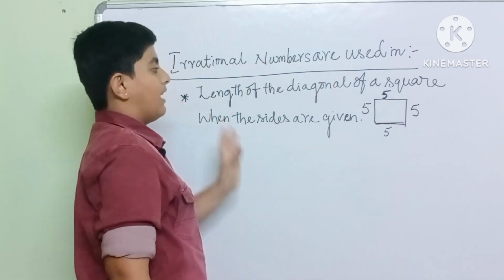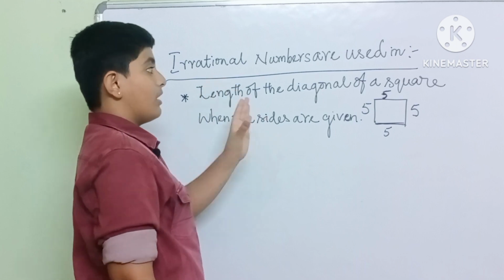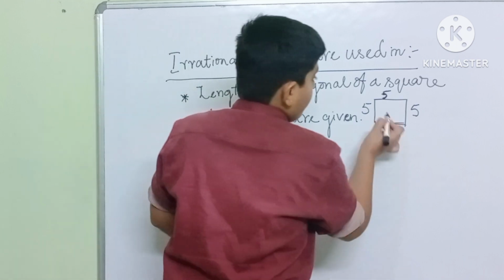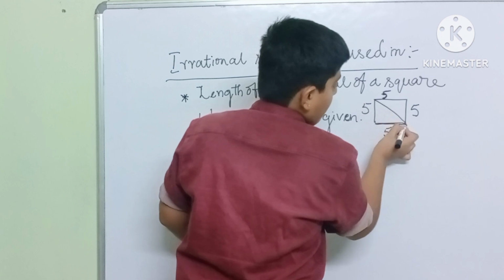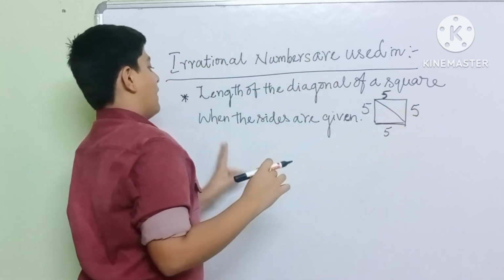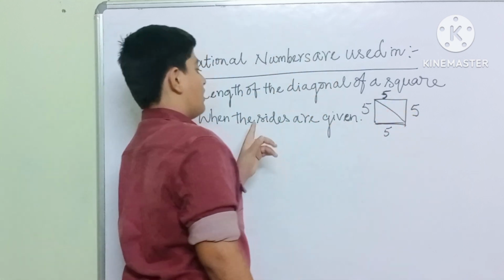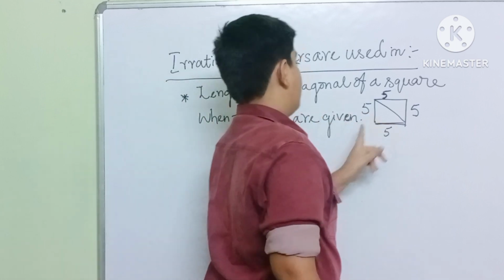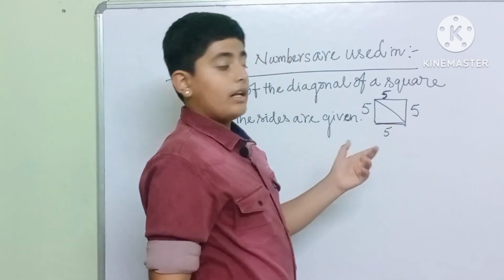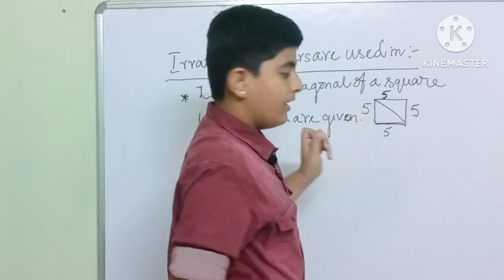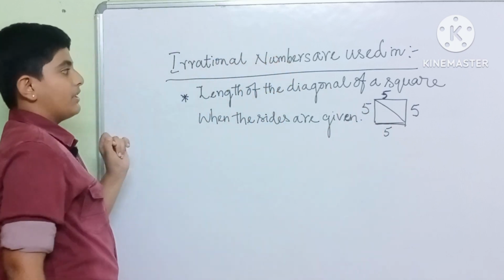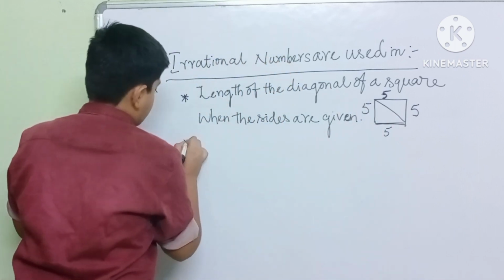Irrational numbers are used in finding the diagonal of the square when the sides are given. What is the side here? It is 5, and we can find the diagonal of the square. That is the first use of irrational numbers. Second use.